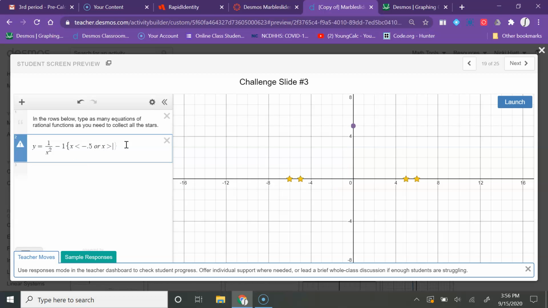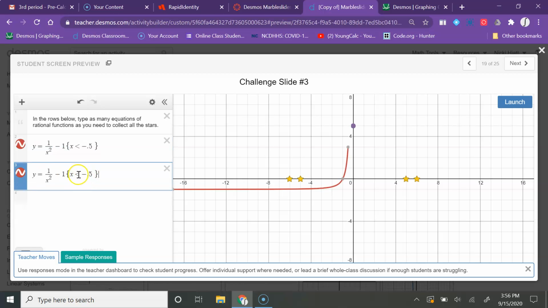Or x is greater than, I don't know if that works. Might have to do these separately. So I'm going to use this here. I'm going to use this one. I'm going to use a greater than positive 0.5. So notice I had to do that in 2 sets because I did not include this part right here. So now I've got something, even though if I hit launch,